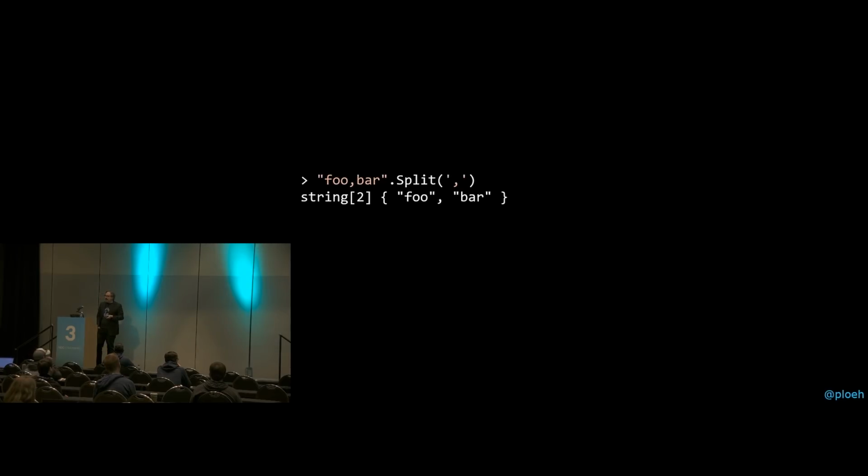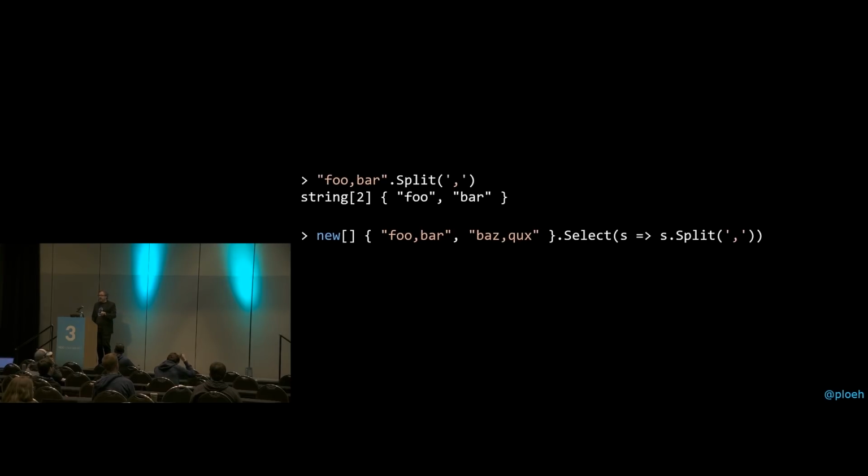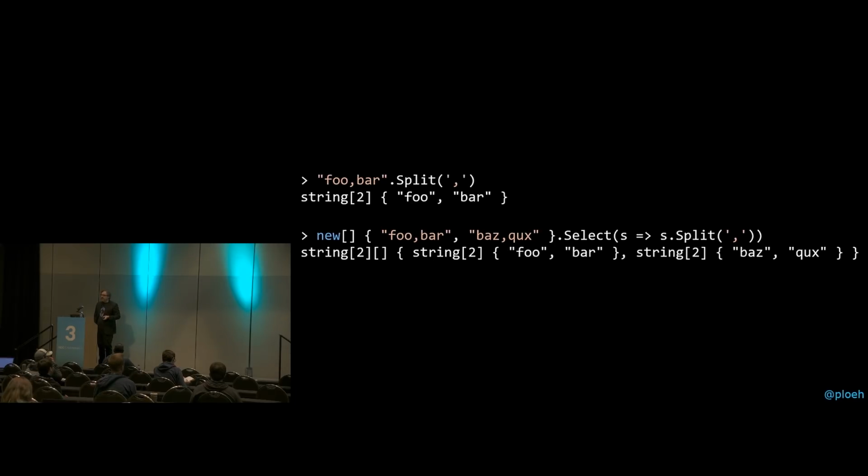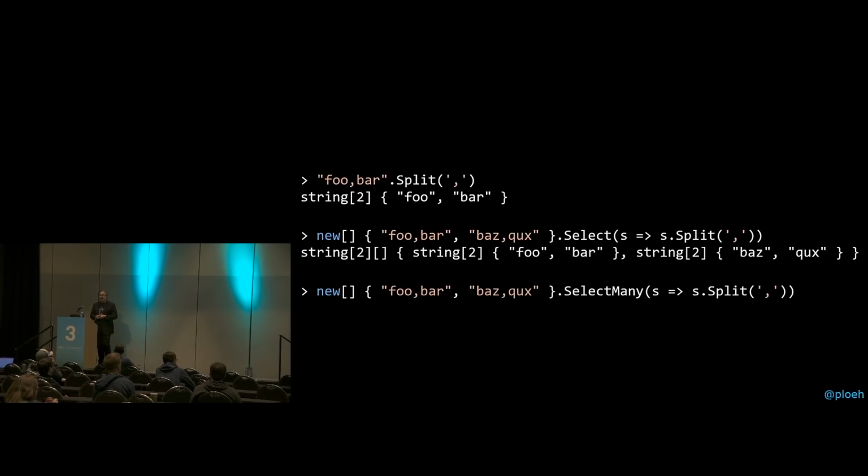What if you have an array of comma-separated strings like this one, though? Now, if you go select on that one, you say, well, I'm going to select each of the strings and I'm going to split them. In that case, you're going to get a nested array. You get an array of strings. And that's not always what you want. Sometimes you just want a flat list. So there's another method you can use for that. You can use select many. And if you use select many, you get a flat list.